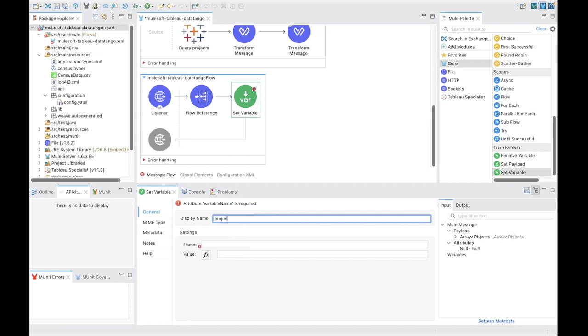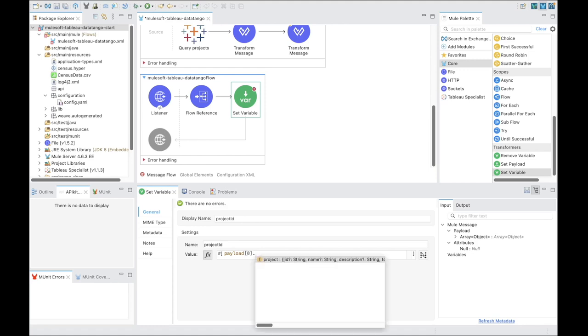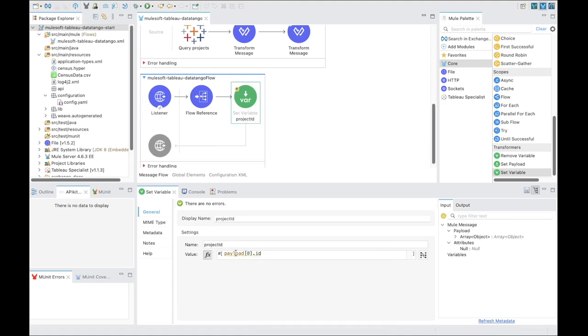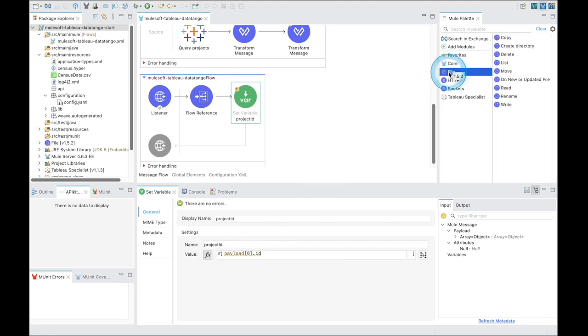In the set variable properties, in the display name, replace it with project ID. Additionally, for the name, we want to name it project ID as well. Next, click on the FX in order to enable DataWeave data transformation. You'll notice that the color will change to show that it has been enabled, and the prompt will show a hashtag. Enter payload 0 and then .id. This ensures that we're only retrieving back the ID.